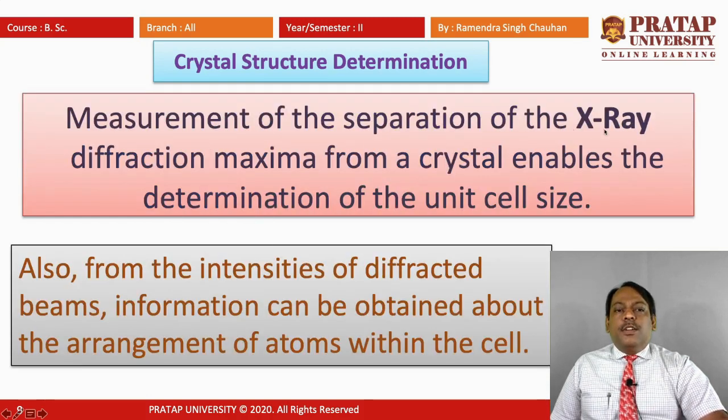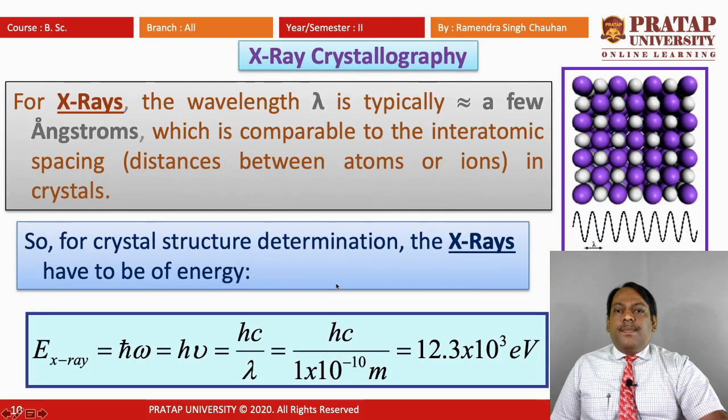Measurement of the separation of the X-ray diffraction maxima from a crystal enables the determination of the unit cell size. So, from here we can use the separation of diffraction maxima for determination of unit cell size, and also the intensities of diffracted beams. Information can be obtained about the arrangement of atoms within the cell. So, the intensity and arrangement of atoms in the cell can be determined by using X-ray diffraction. Hence we can define X-ray crystallography.